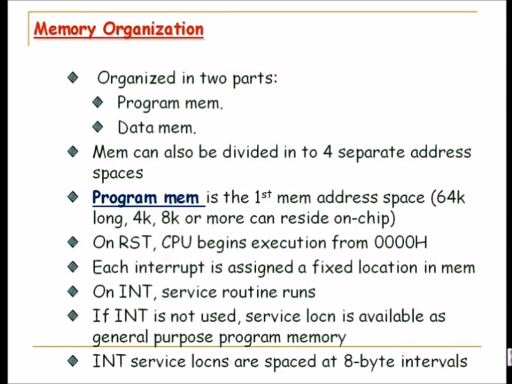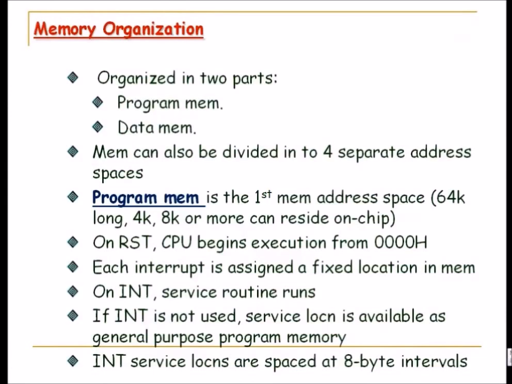Port 0, let's say, is actually having 80 hex address. You cannot alter that. So therefore, in data memory, you will find two kinds of separations. There are general purpose registers. There are special purpose registers. And program memory, you have 4 kilobytes. Obviously, the address starts with 00 hex, and on chip it is 4 kilobytes, and externally you can have 64.